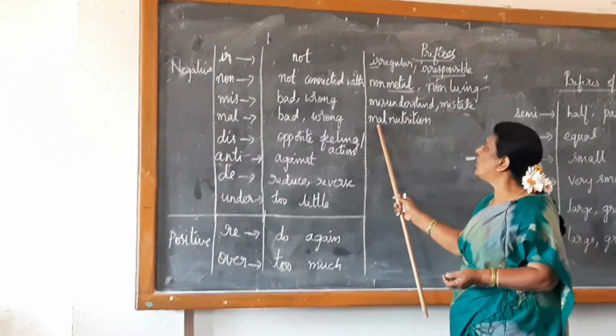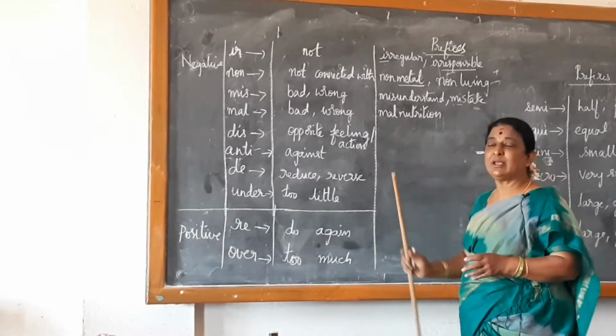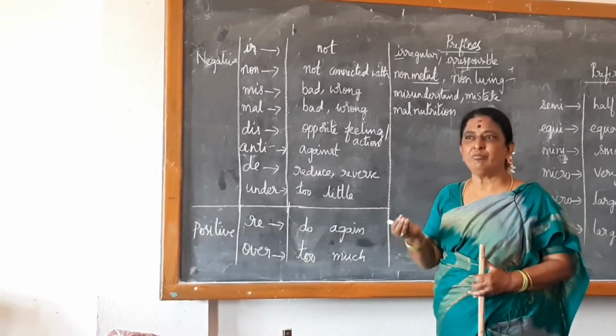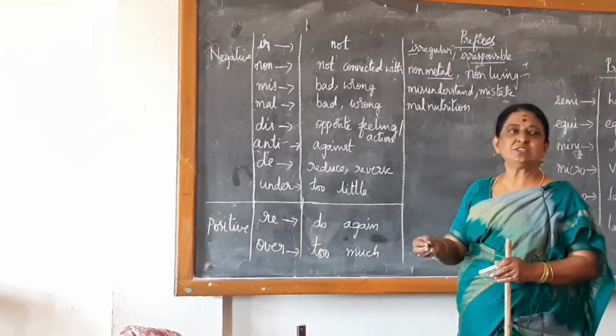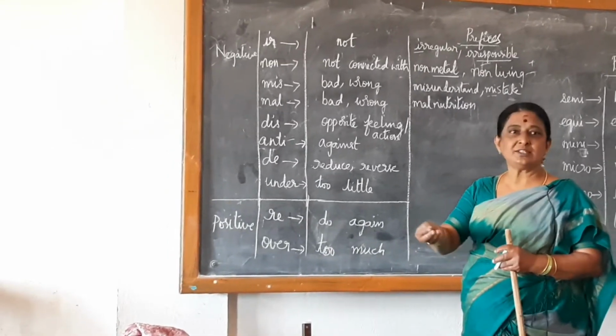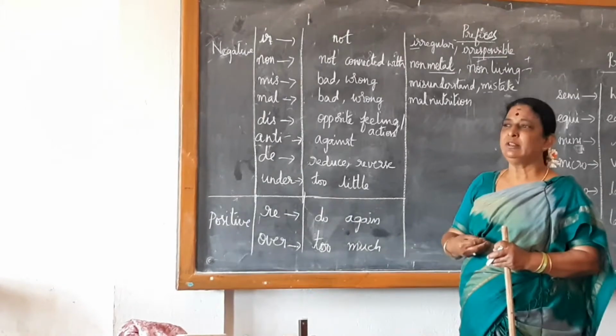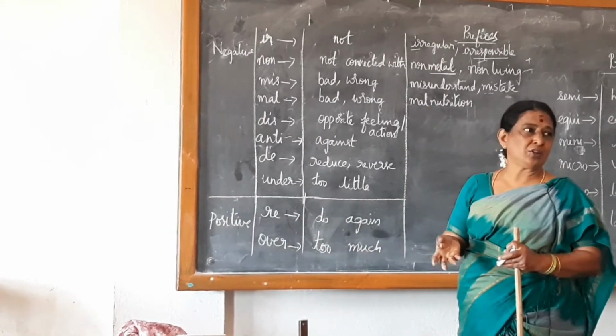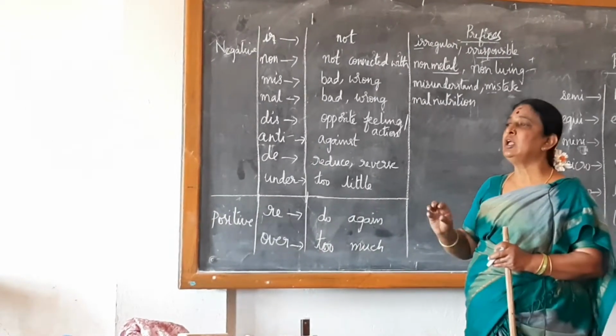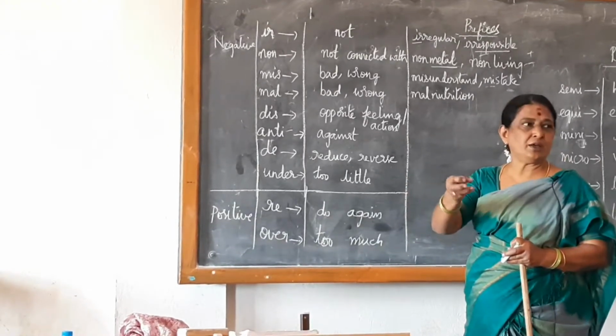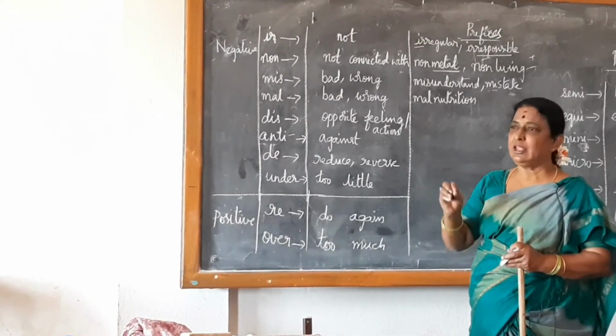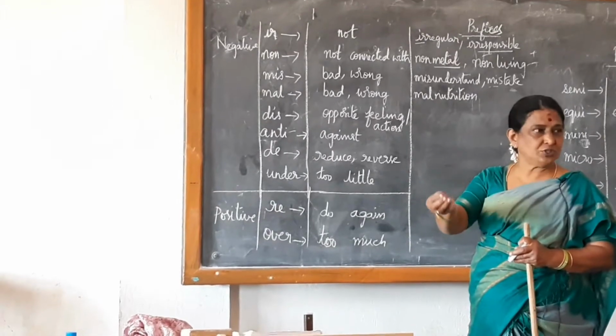So it is called wrong nutrition. Sometimes they are even eating balls made of mud. What do parents do when children ask them for food? They are unable to afford it, so they make balls of red soil, dry them up and give them to the children.